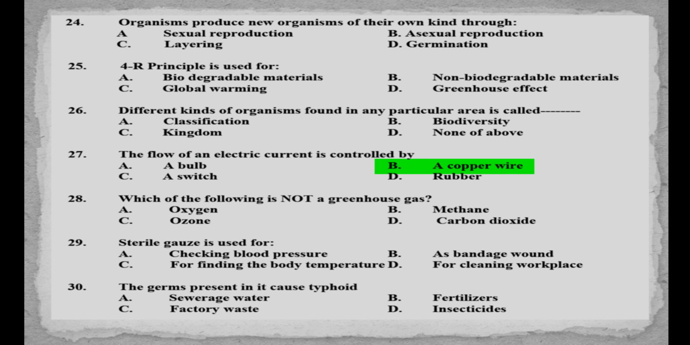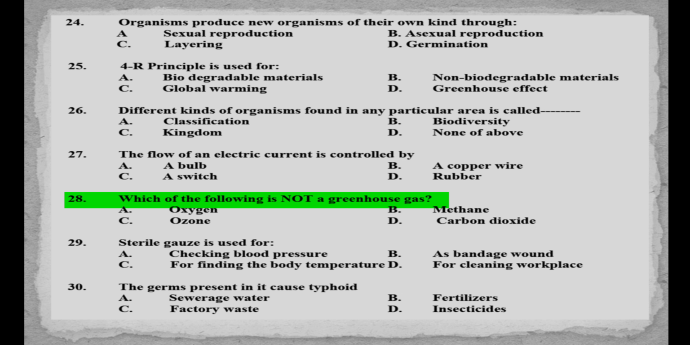MCQs number 27. The flow of an electric current is controlled by: A. A bulb, B. A copper wire, C. A switch, D. Rubber. Answer is option C. A switch.